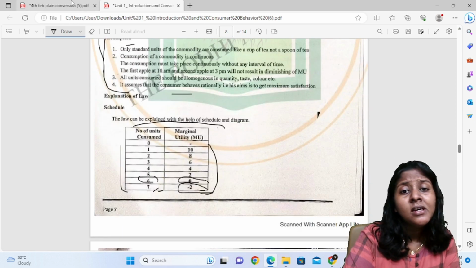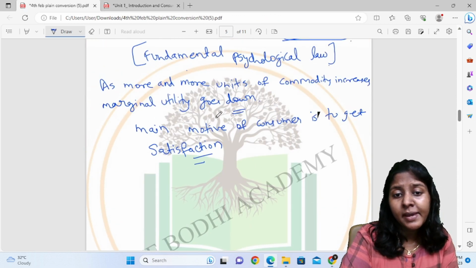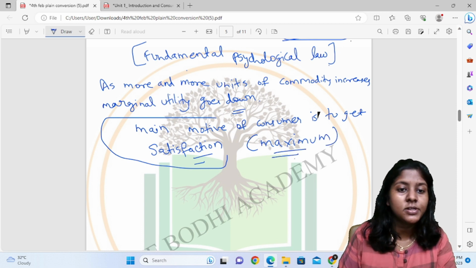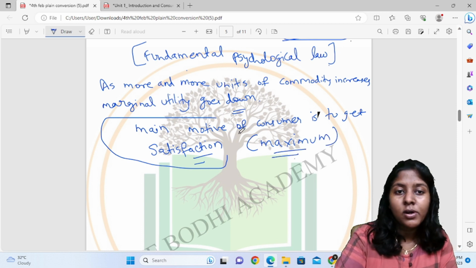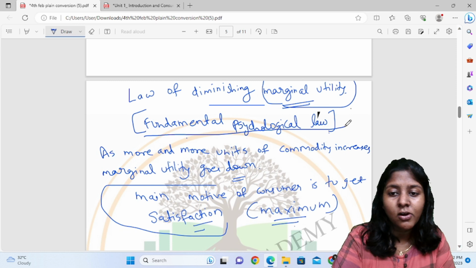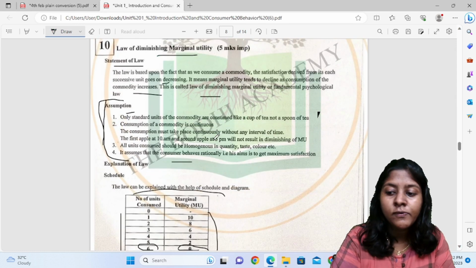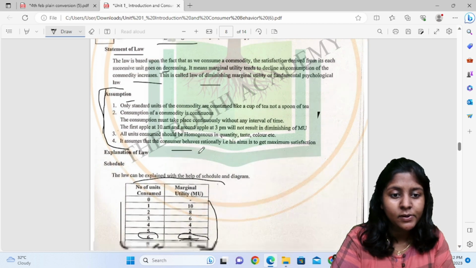And lastly, the main motive of the consumer is to get maximum satisfaction. Maximum satisfaction is very important, and this law is also called the fundamental psychological law. So this is with regard to the law of diminishing marginal utility.